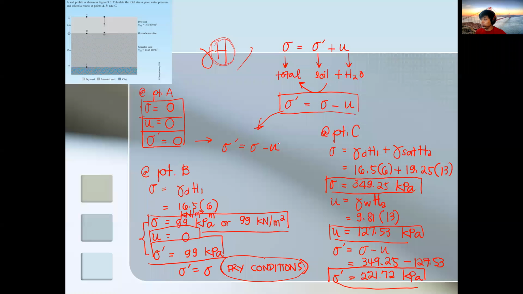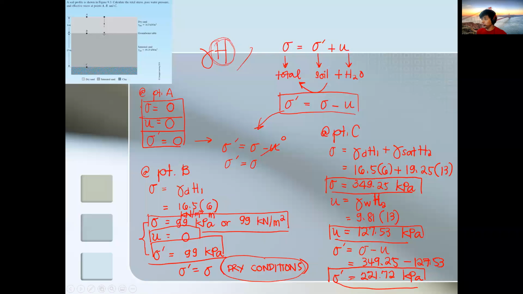If the water stress is zero, meaning there's no water present, then your effective stress is equivalent to your total stress.